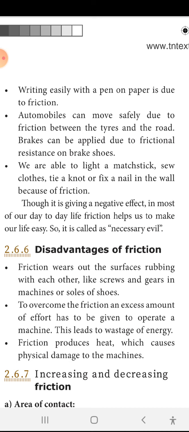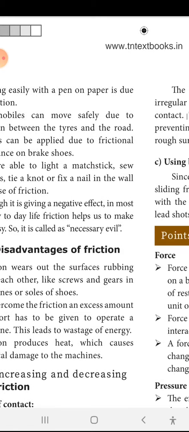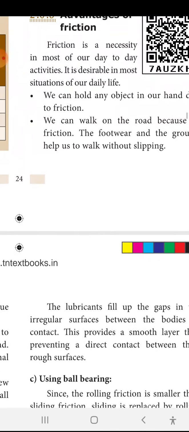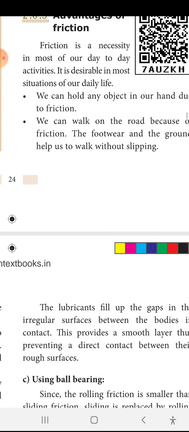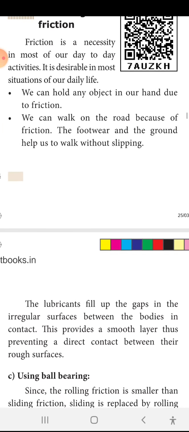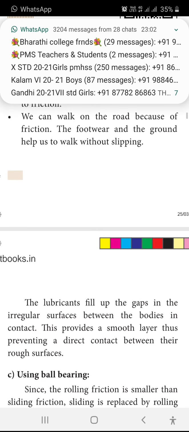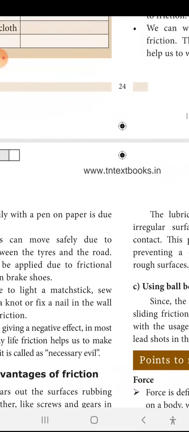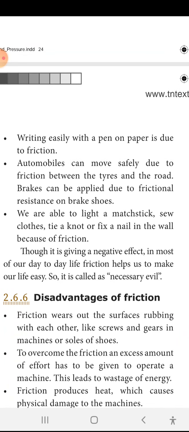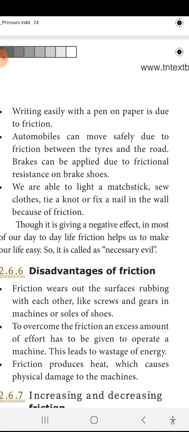Disadvantages of friction. Till now we have seen the advantages of friction. How many points have we seen? Nearly five. One is holding any object. Second is walking on the road. Third is pen and paper. Fourth is automobiles. Fifth is matchstick. Up to five points we have seen. These five points may be asked in your detailed answer.